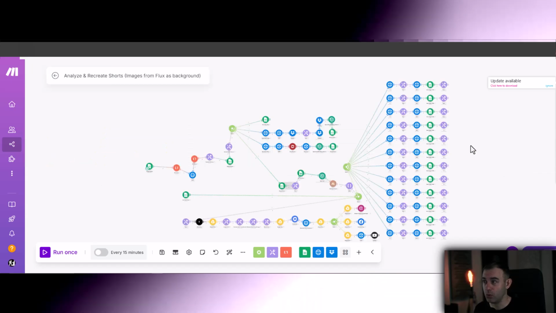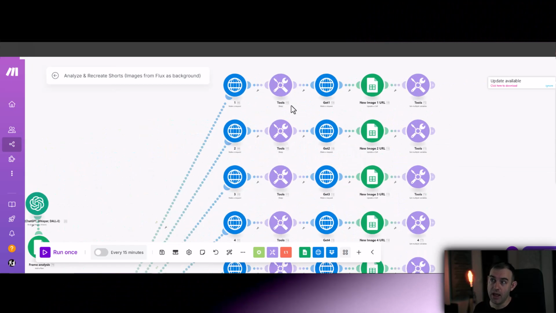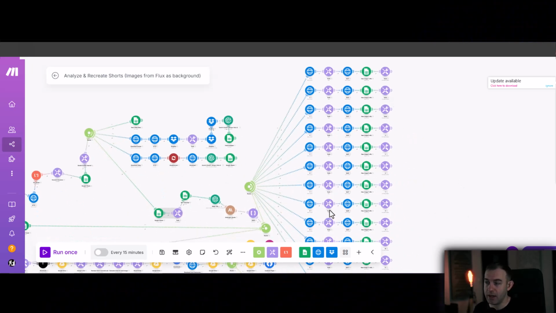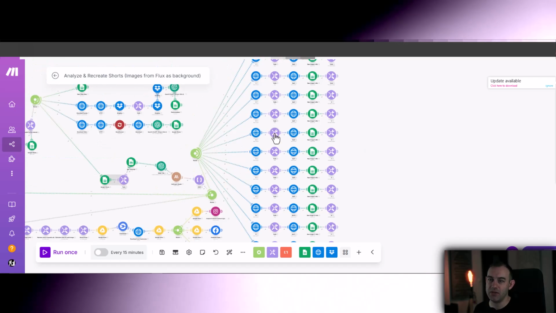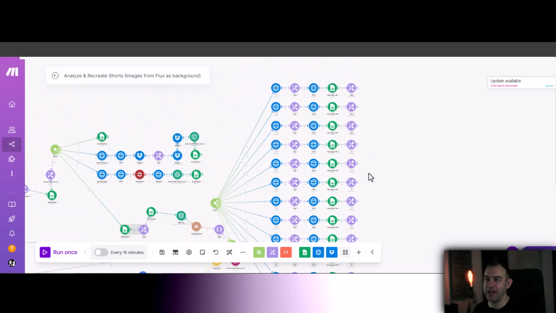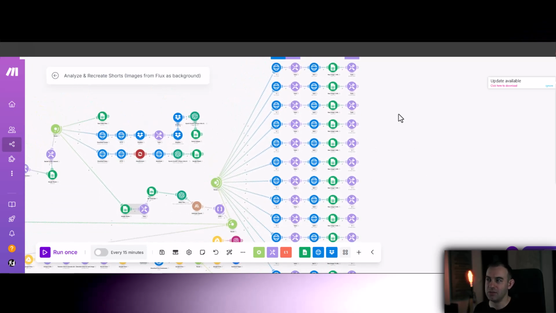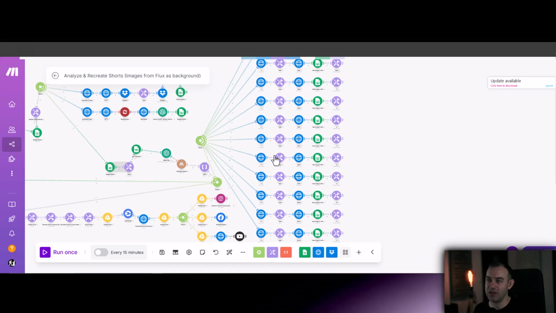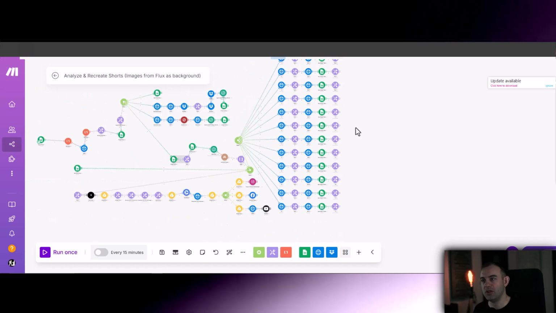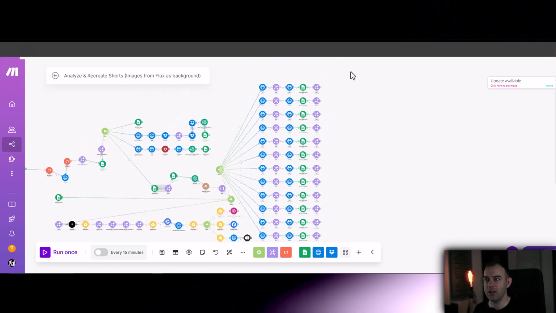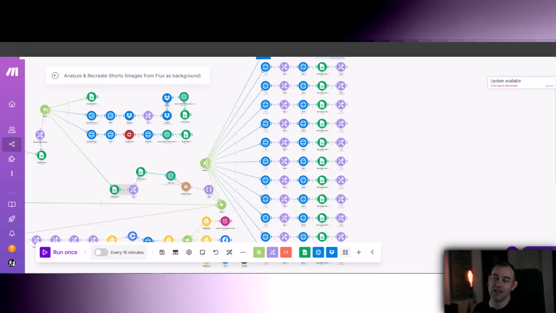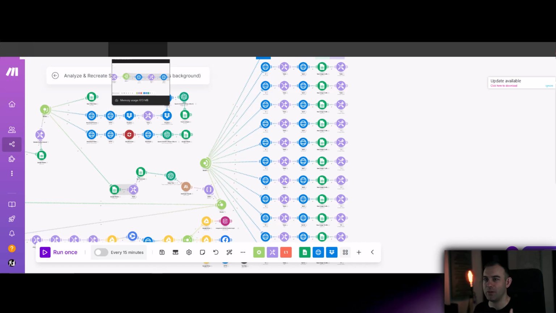My old system was very rigid in terms of how many pictures you can use. It was always using the same amount of images, which is 12. Since making this video, I've got a little bit better with managing iterators and arrays, and so you don't need to be doing all of that clicking, and we're going to save some money on operations in Make as well. Whenever someone is sharing an automation that looks a bit like this, it means they're probably not very good with using iterators. That I can say from my own experience.